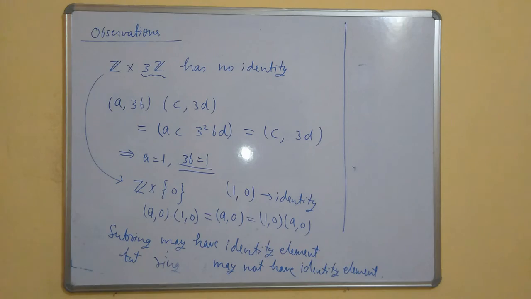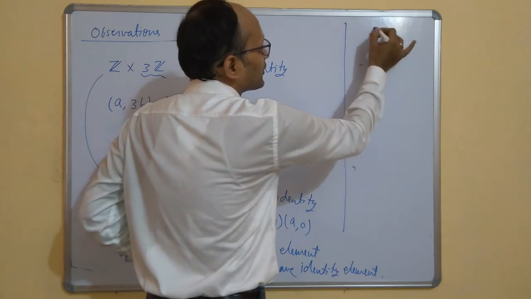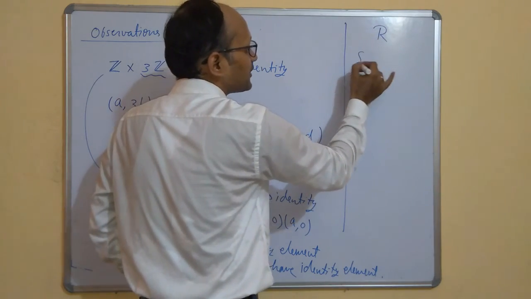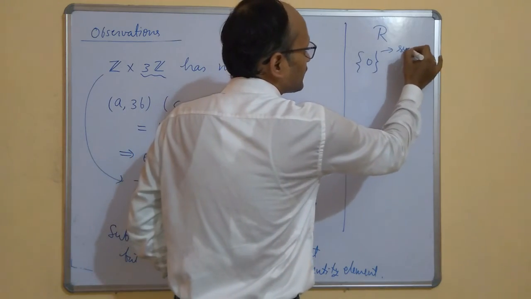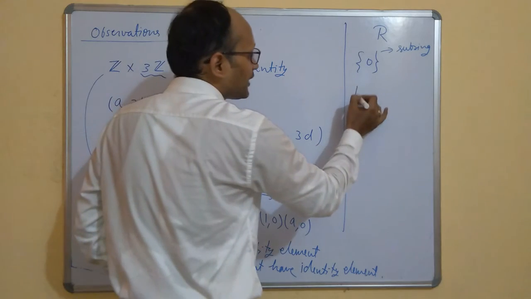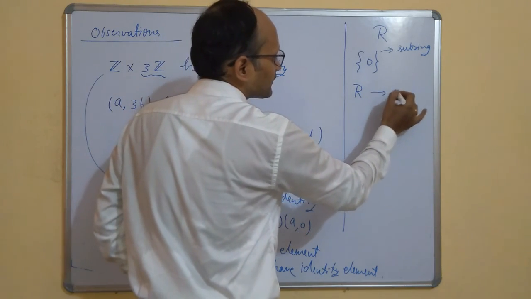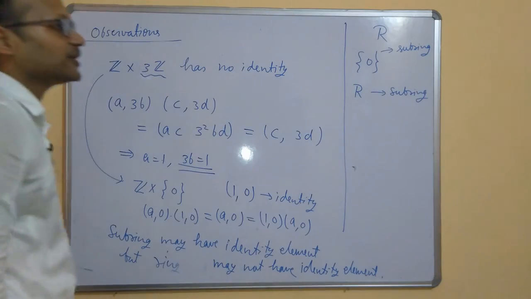Okay, while doing the examples of subrings, let me add two more examples. Suppose R is a ring and 0 is its additive identity, then {0} is a subring. This is also a subring and it is quite easy to verify, and R itself is a subring because it satisfies all the conditions of being a subring.